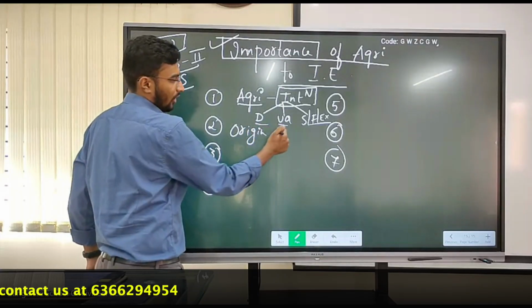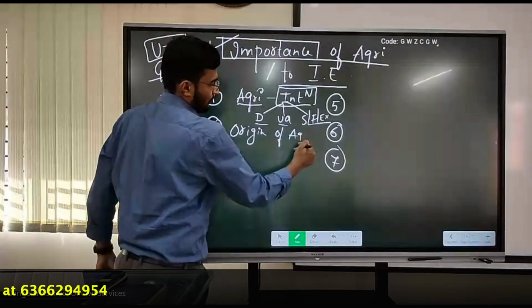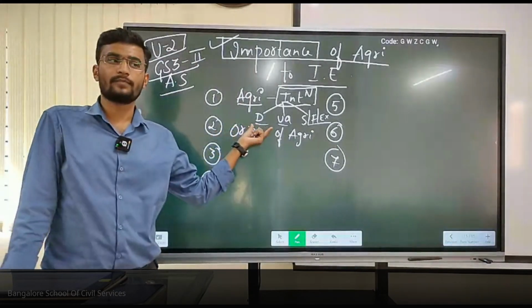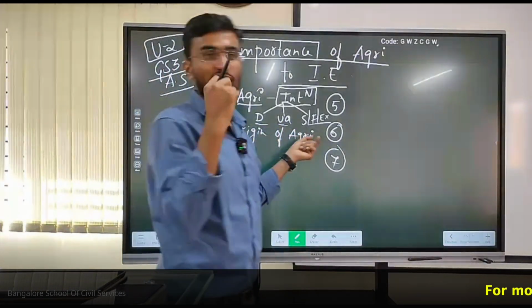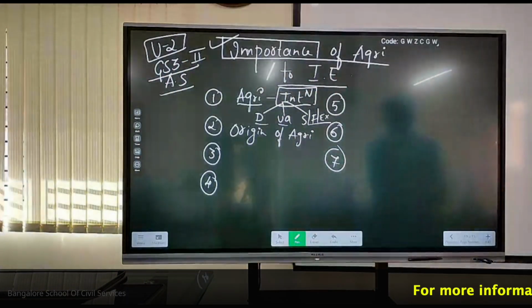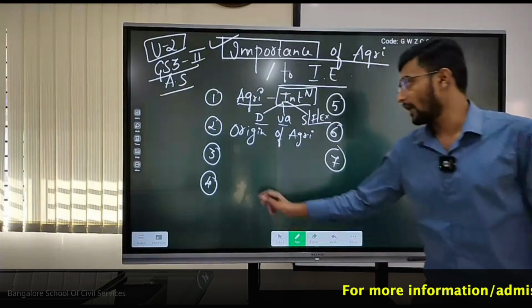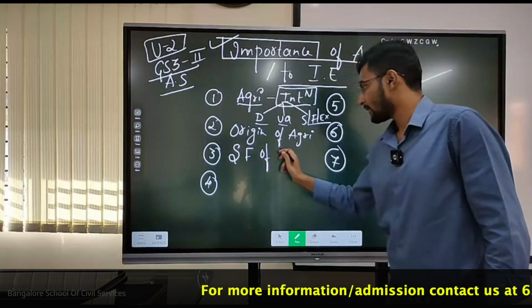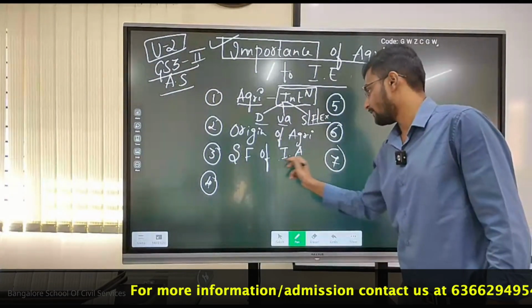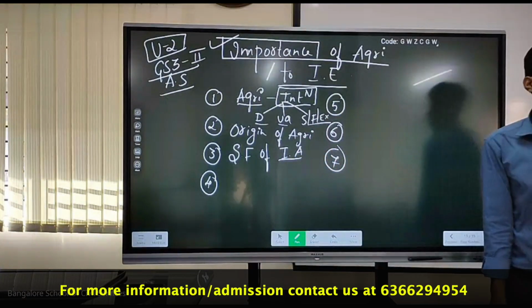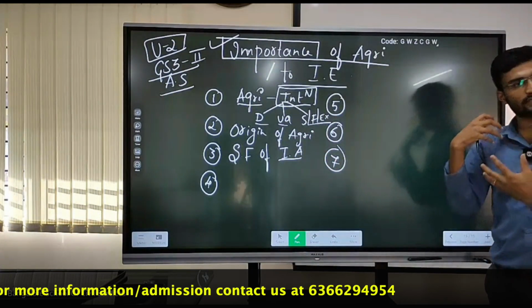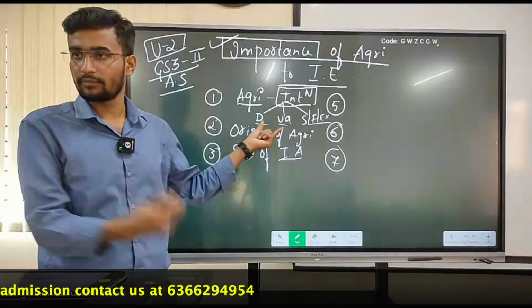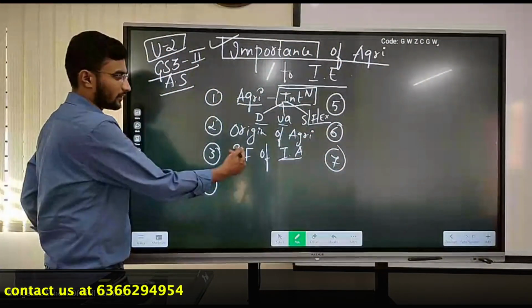The origin of agriculture. We need to study the origin of agriculture, starting from Mesolithic, Neolithic and onwards, the prominent features. The third one will be studying the salient features of Indian agriculture. Obviously, the Karnataka agriculture salient features will also remain the same. That is my salient features of Indian agriculture.